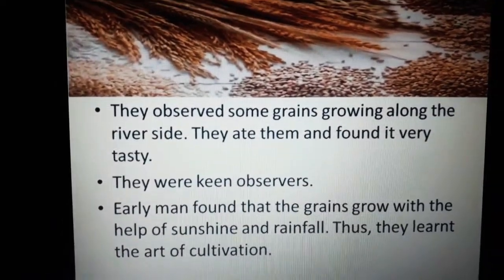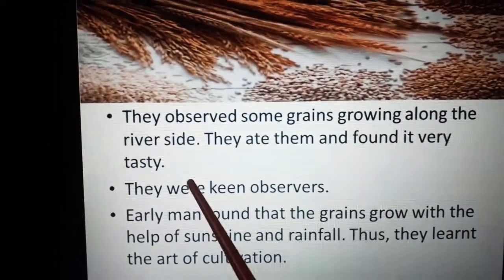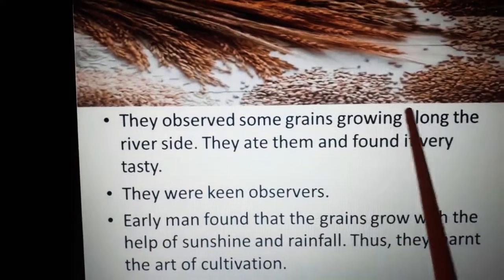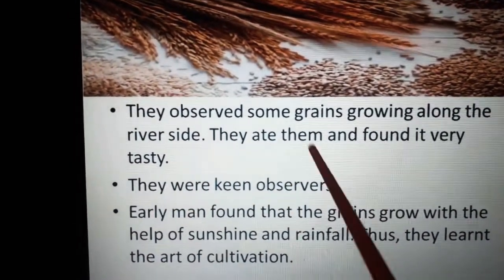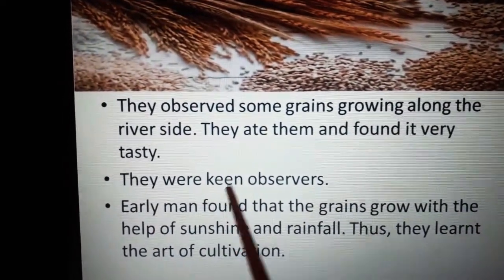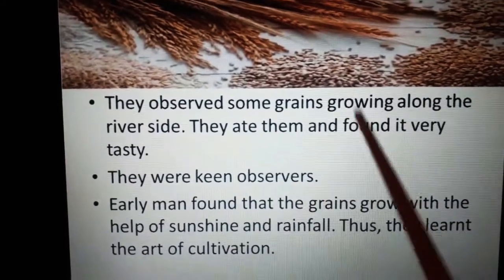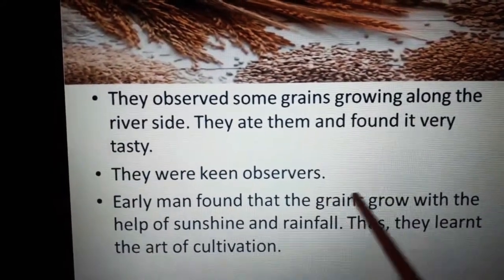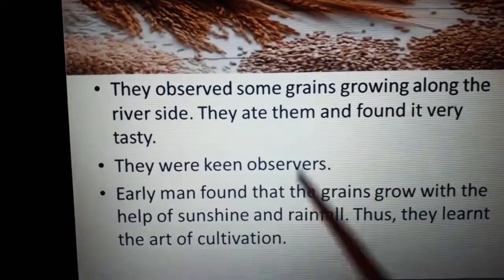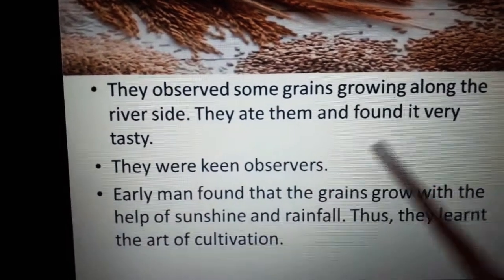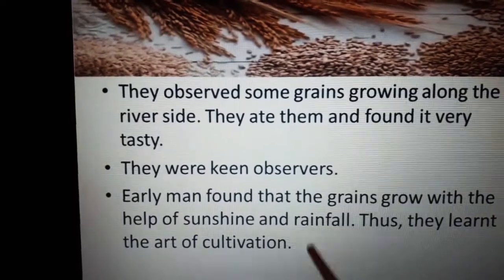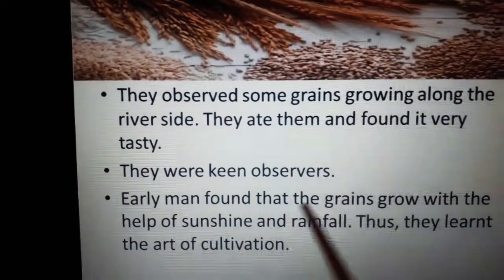Then they noticed some grains growing along the riverside. They ate them and found them very tasty. Then they started keen observation. They found out that the grains grow with the help of sunshine and rainfall. This is the reason they started cultivation. The art of cultivation, agriculture, started with their keen observation.